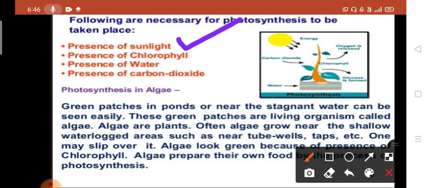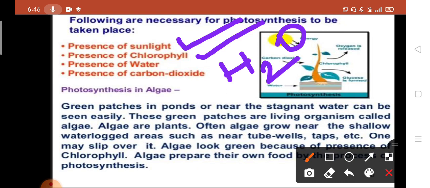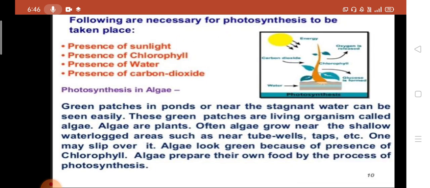One is sunlight, chlorophyll which is a green pigment present in green leaves, water as well as carbon dioxide. Okay students, these are the most important requirements for the photosynthesis process.